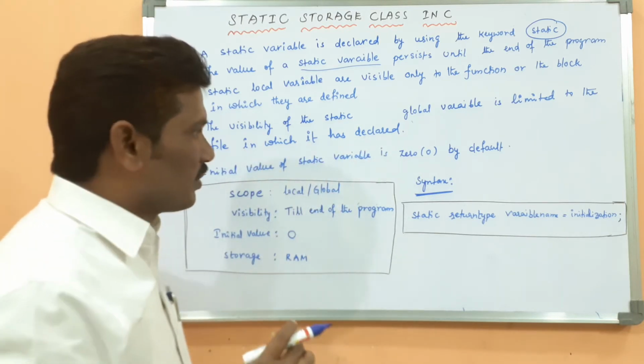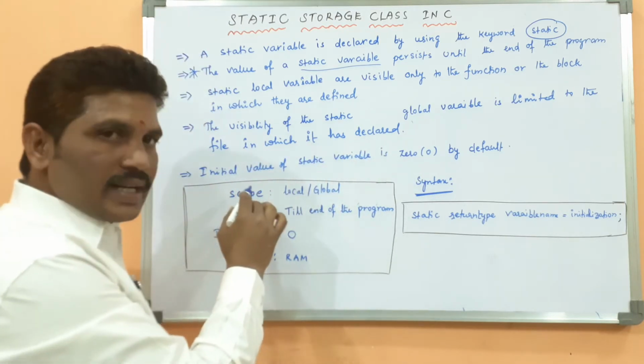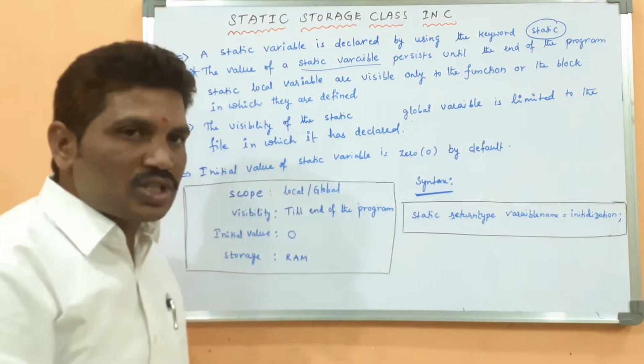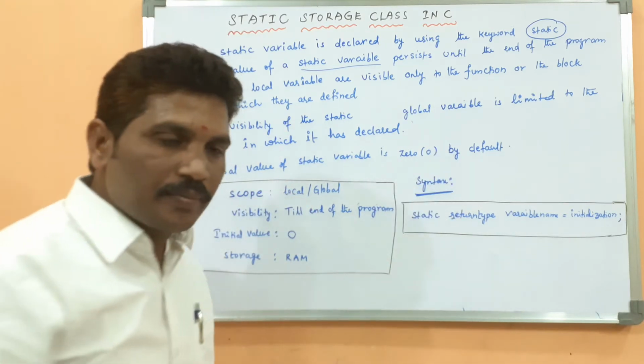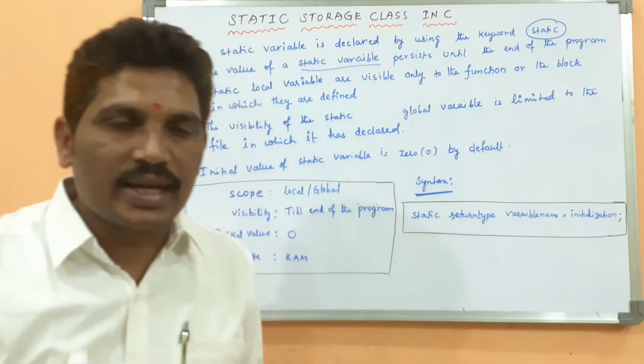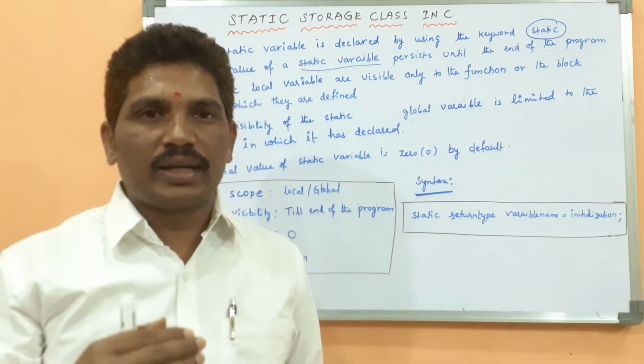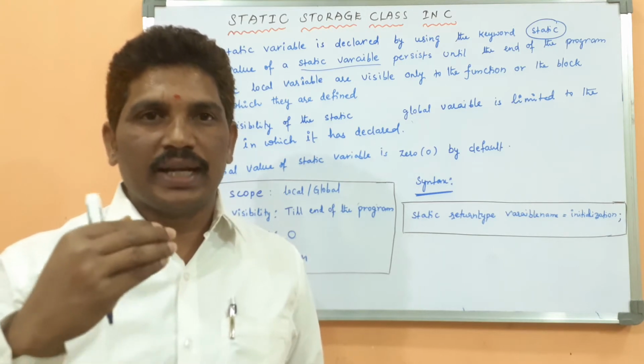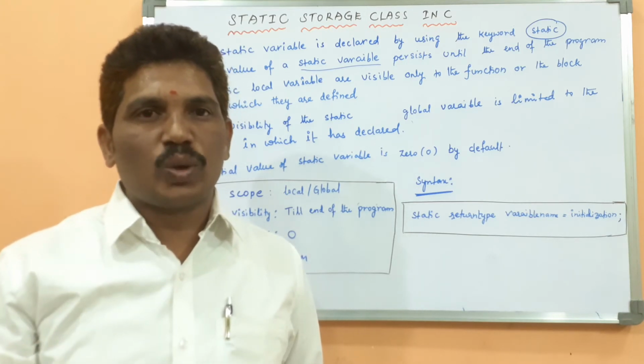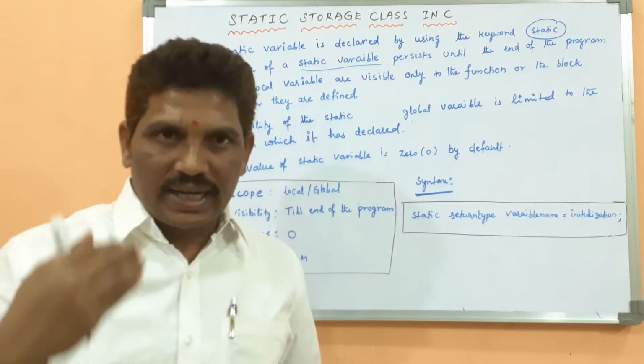I will tell you with the help of an example. The final point is that the initial value of the static variable is 0 by default. If you do not assign a value to the static variable, by default the compiler takes 0 in case of integer, 0.0 in case of float, and a null value in case of string.